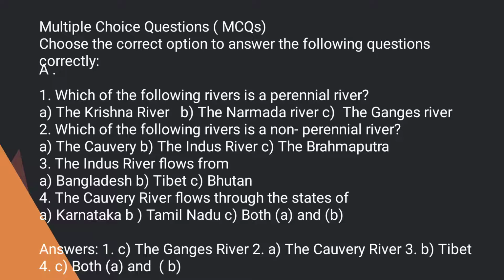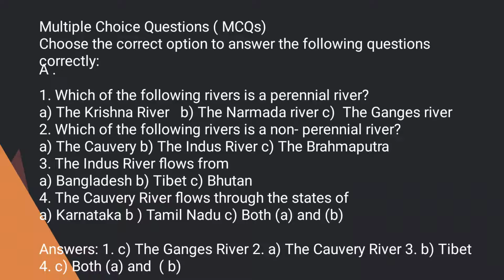So, the perennial river, the correct answer is the Ganges River. Second one, which of the following rivers is a non-perennial river? Now, in this question, we have to find out the non-perennial river from the given options. The options are the Kaveri, the Indus River, the Brahmaputra, and the correct option is the Kaveri River.